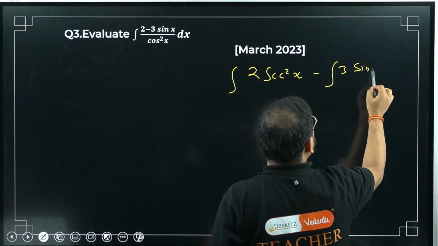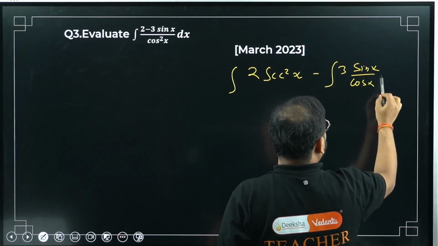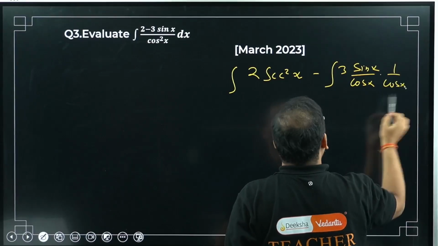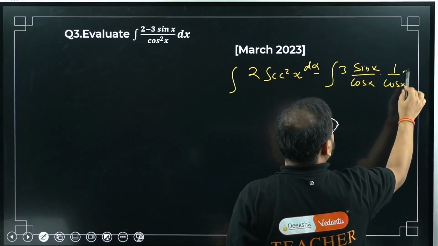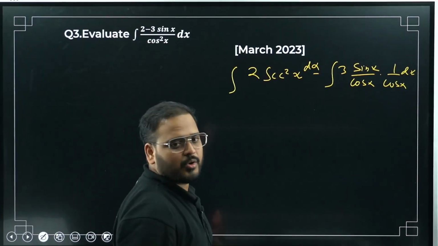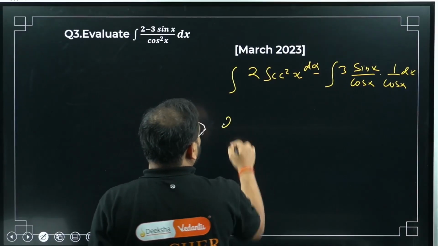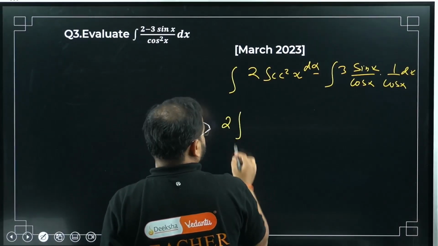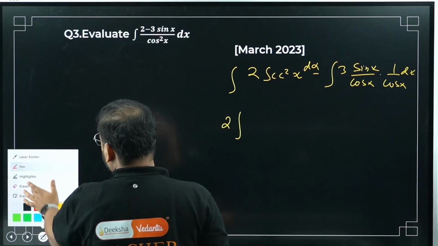I have a sin x. I write here cos times of 1 by cos. Both places I have dx, because integration. So both places I have dx. No problem, sir. Integrate this. 2 can be taken outside. Sec square integration is simply, sir, tan x.